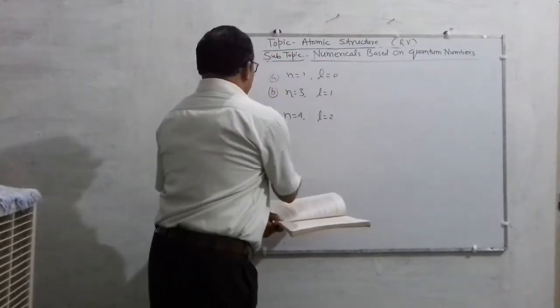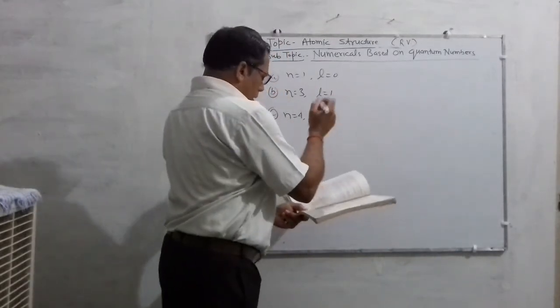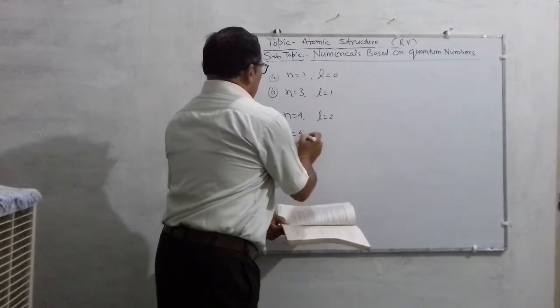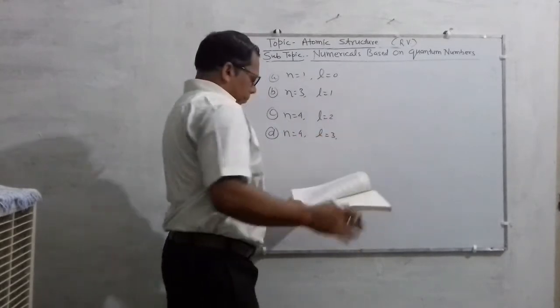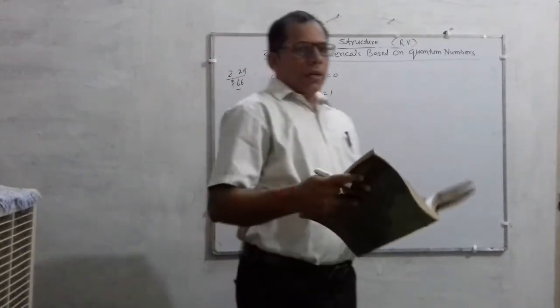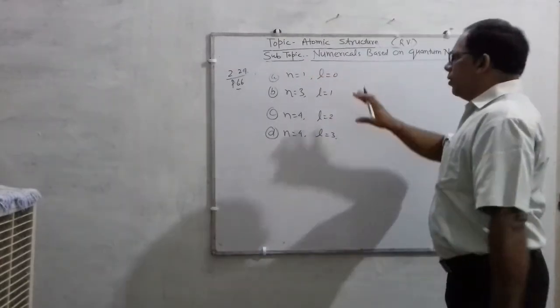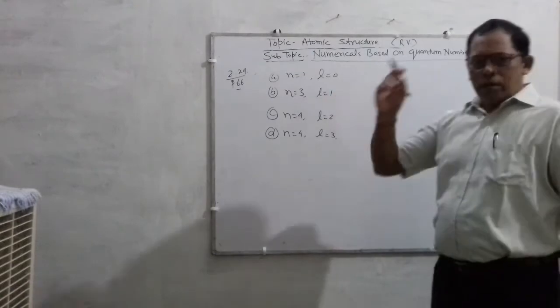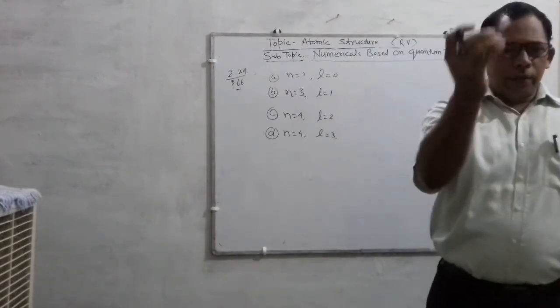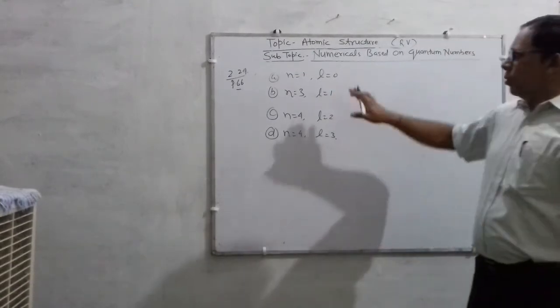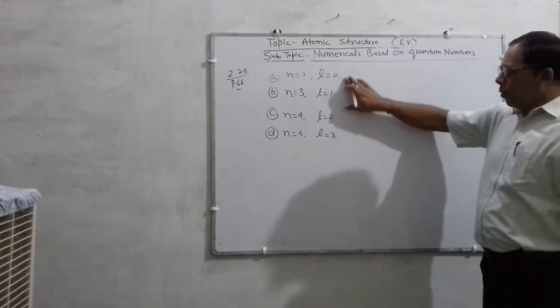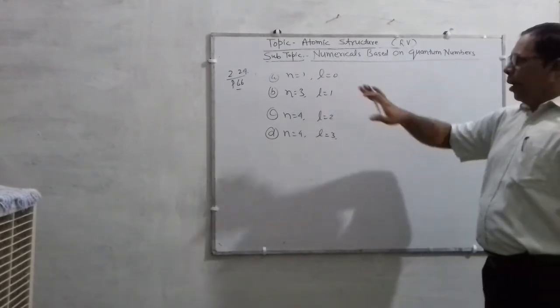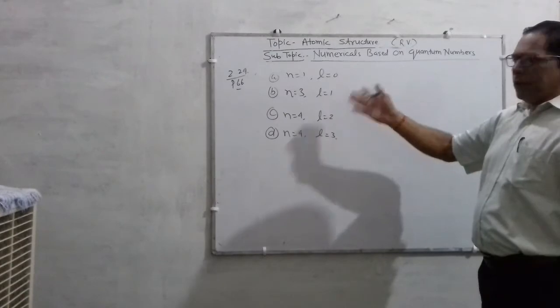And the fourth: n is 4 and L is 3. Children, this is a good question and this type of question may come in your upcoming UT first exam. You have to provide the spdf notation here,